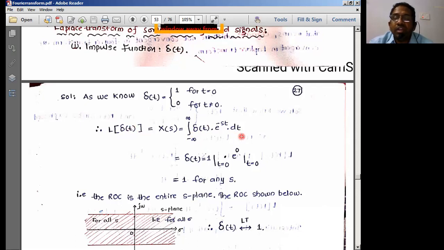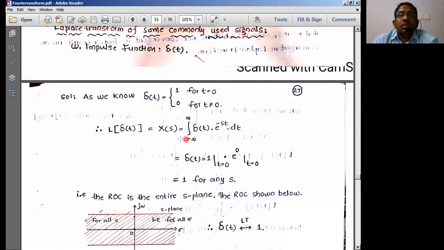In the Fourier transforms, we have s replaced with j omega. Therefore, for Fourier transforms, what we have written, X of j omega is equal to integral of delta of t into e power minus j omega t dt. Now here, j omega is replaced with s, where s is equal to sigma plus j omega.